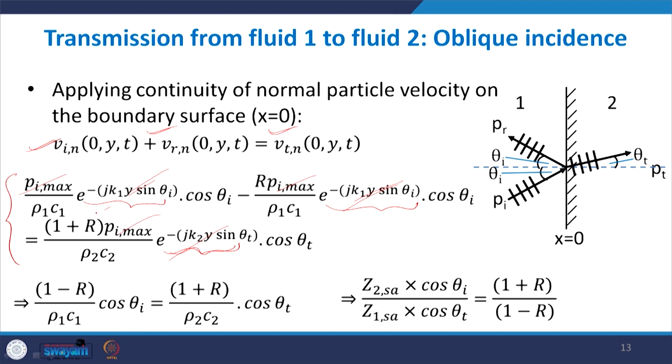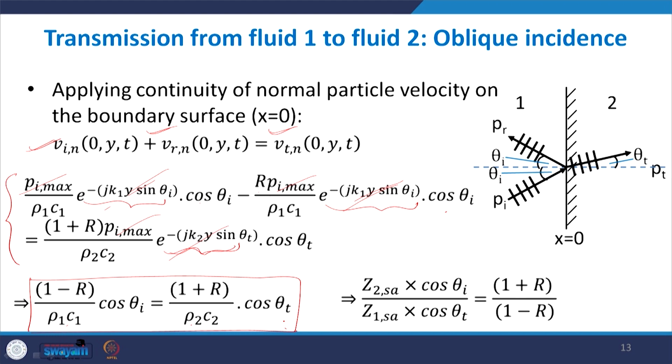So we are left with 1 minus R divided by rho 1 C1 into cos theta I is equal to 1 plus R divided by rho 2 C2 into cos theta t. This is the expression we get from this equality.